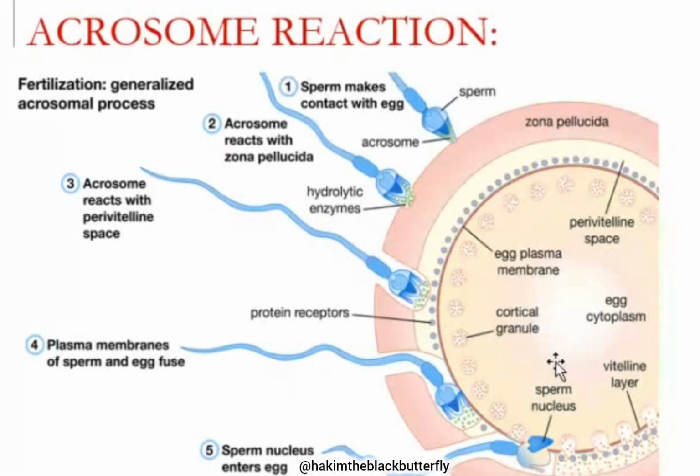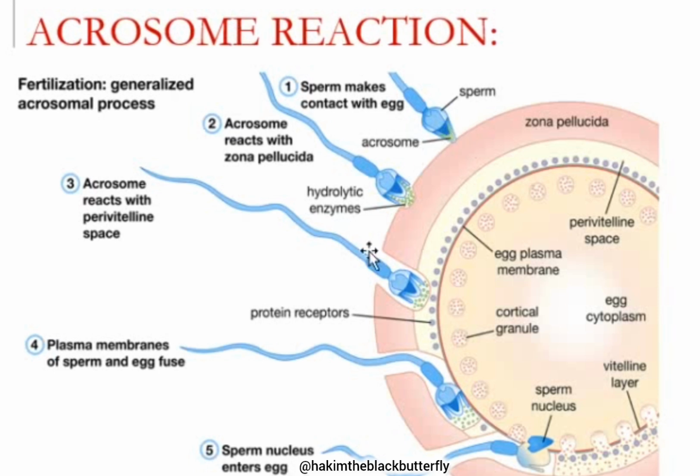The other thing I did not mention is that this oocyte is ovulated when it is not yet mature. But once the nucleus of the sperm enters its cytoplasm, it completes its maturation, and therefore it is ready for fertilization. The mechanism by which the sperm penetrates the oocyte is known as the acrosome reaction.